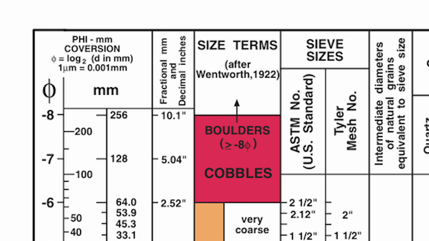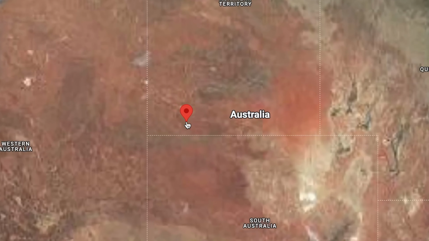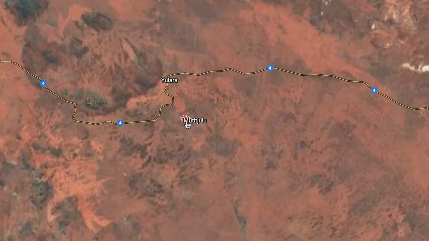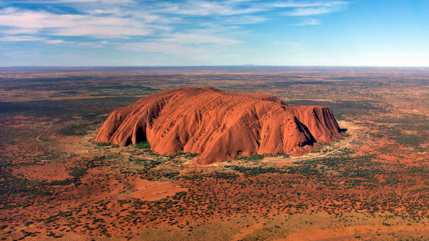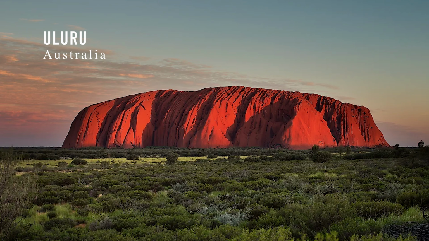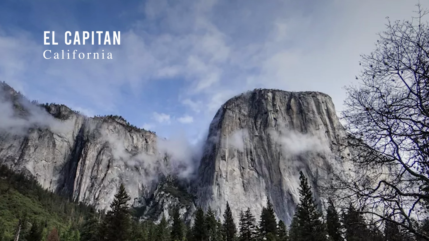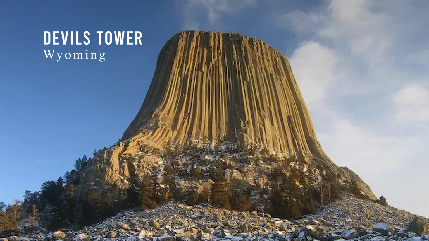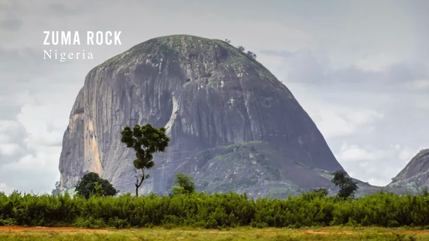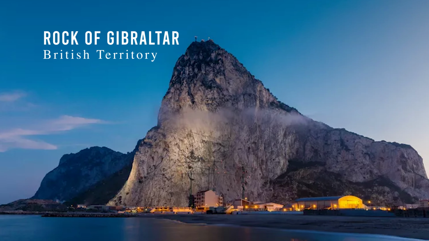Let's look into other rock structures. Monoliths, the largest in the world. Uluru, also known as Ayers Rock, is a massive sandstone formation in the Northern Territory of Australia. It measures 1,142 feet tall, 2.2 miles long, and 1.5 miles wide. Here's the top 10 of monoliths: Uluru, Benamera, El Capitan, Peña de Bernal, Devil's Tower, Sigiriya, El Peñón de Guatapé, Zuma Rock, Rock of Gibraltar, Sugarloaf Mountain.